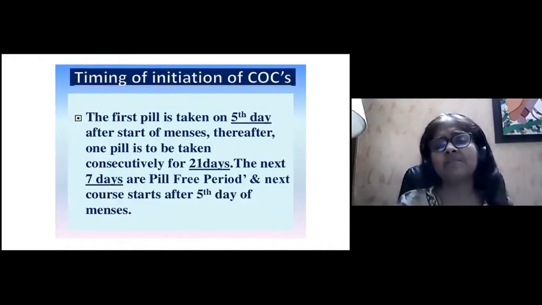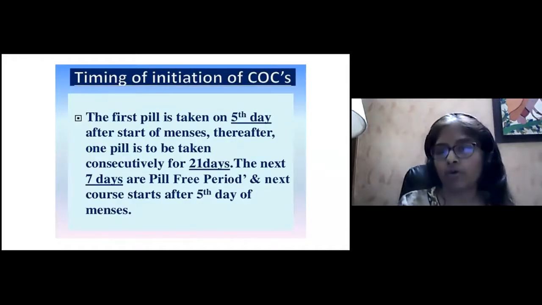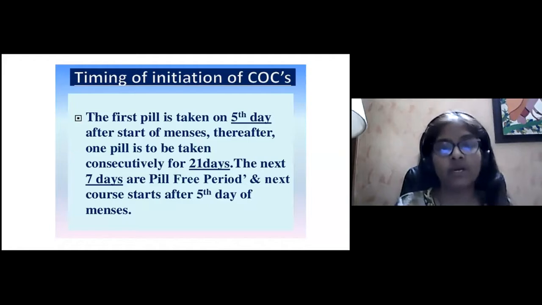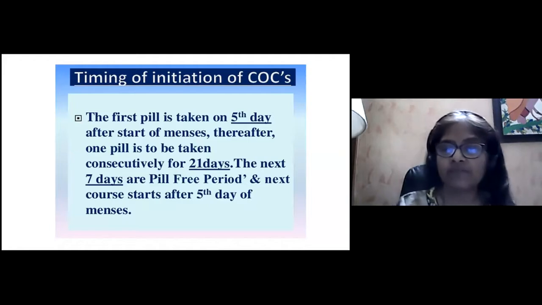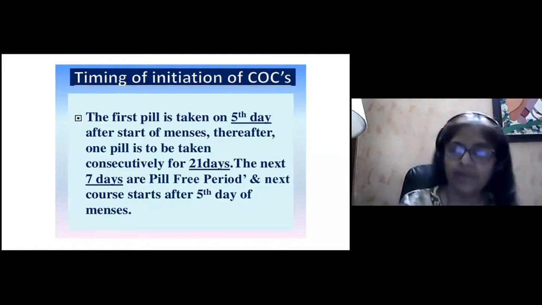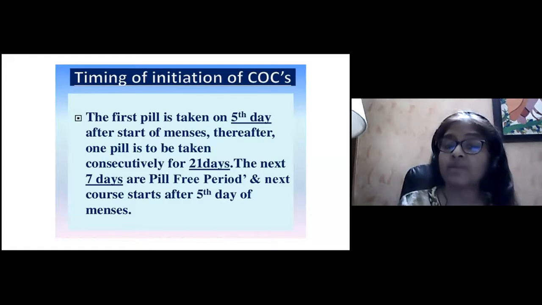Now, when can we start the patient on combined oral contraceptive pills? They used to normally give the first pill on the 5th day after the start of menses. Thereafter, one pill is taken consecutively for 21 days. After these 21 days, the next 7 days are a pill-free period, and the next course starts on the 5th day of the period. But nowadays, we start pills on the 2nd day of the period, give them for 21 days, and then a 7-day pill-free period is taken.